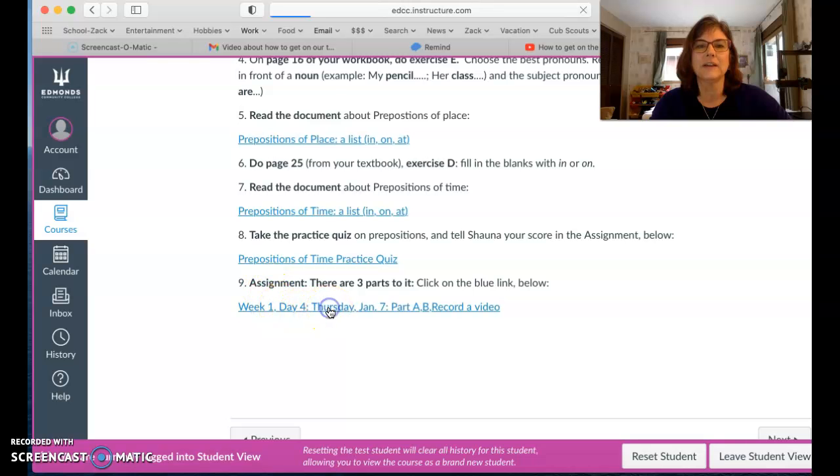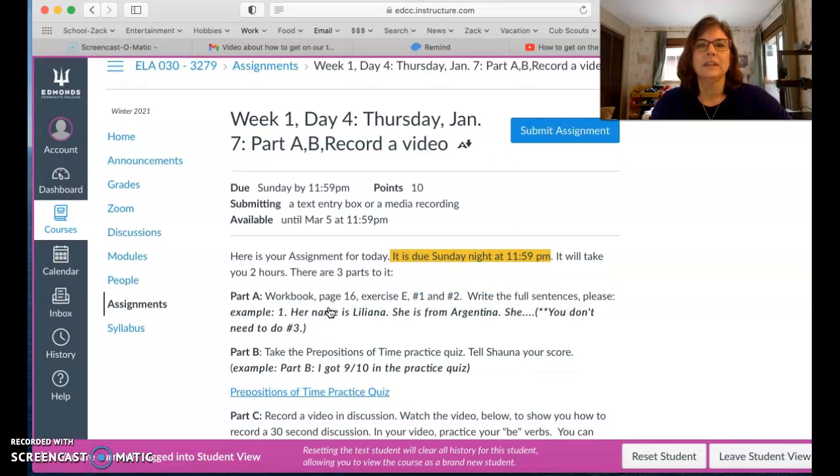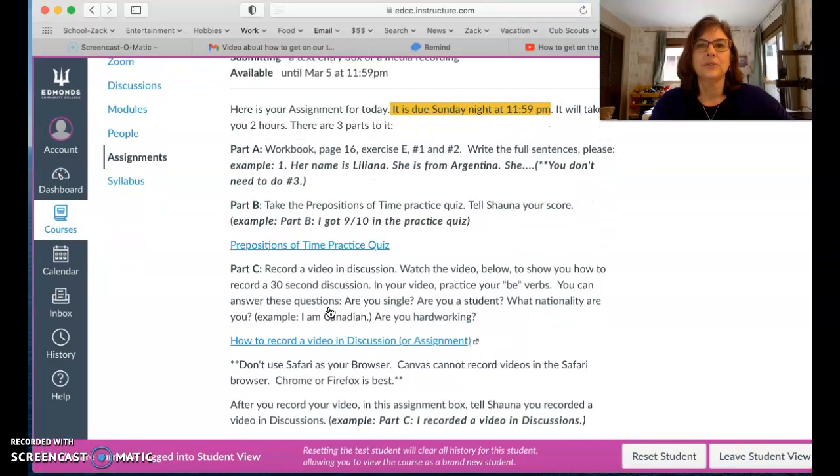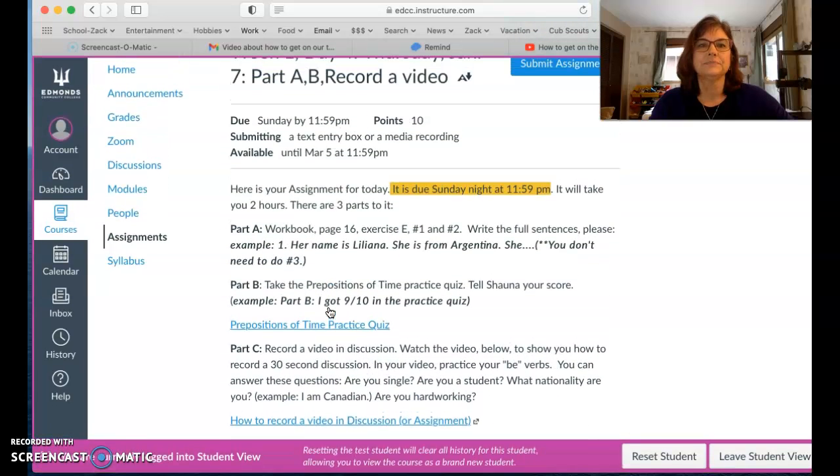So click on that. Here, as usual, you can see the directions, okay? So now in the directions, you can read. Here is your assignment for today. It is due Sunday night at 11:59 p.m. It will take you 2 hours. There are 3 parts to it. Part A, workbook, page 16, exercise E, numbers 1 and 2.